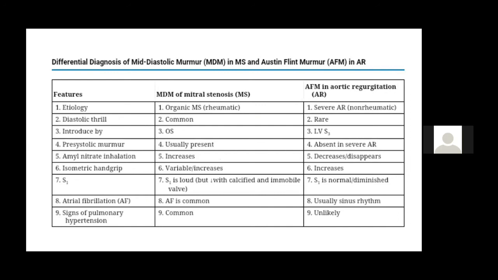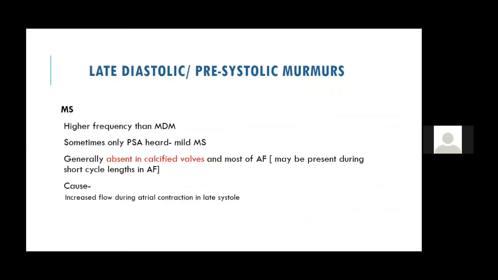I told you thrill and all, presystolic accentuation, amyl nitrate, S1 is loud, atrial fibrillation is common. These are all the findings which they carry with them. But the most important things remain the presystolic accentuation, loud S1, opening snap, pulmonary hypertension finding, and amyl nitrate. Now let's come to the other mid-diastolic murmurs like MS murmurs.